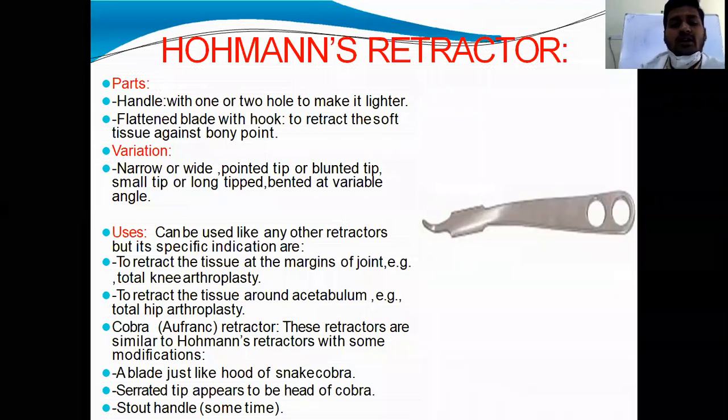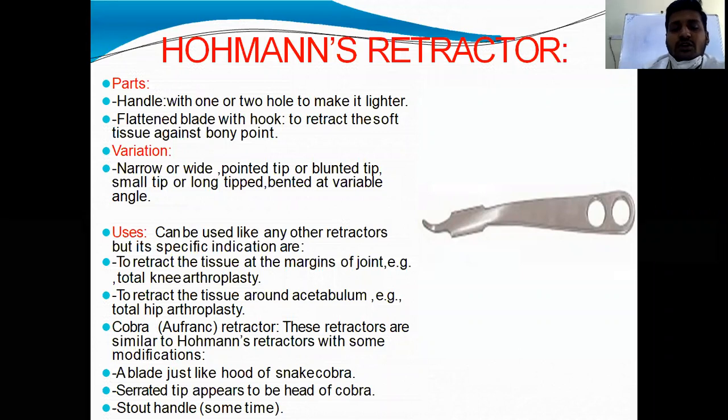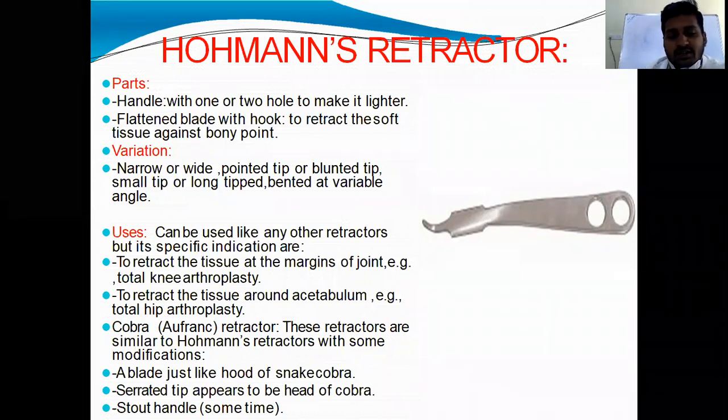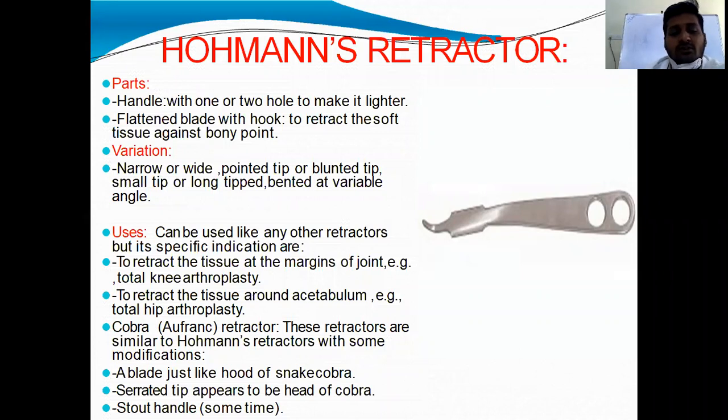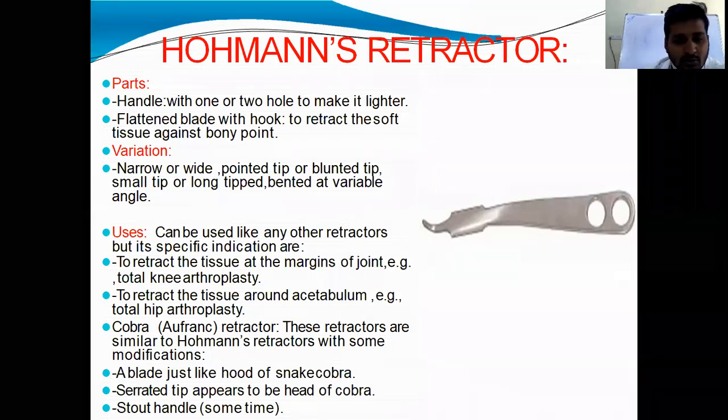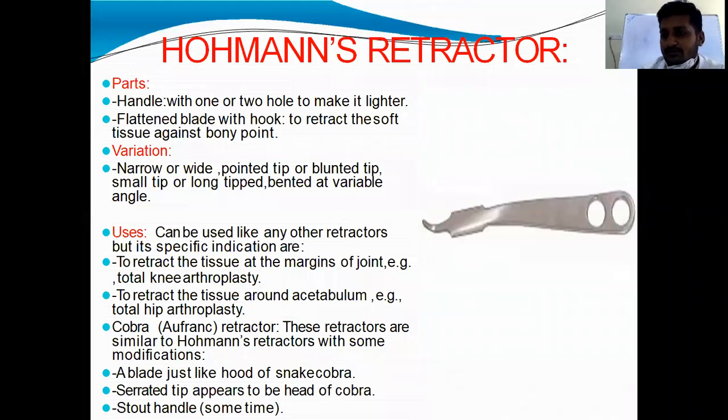This can be used like any other retractors, but its specific indications are to retract the tissue at the margins of the joint, like in total knee arthroplasty, and to retract the tissue around the acetabulum in total hip arthroplasty. And the cobra retractor: these retractors are similar to the Homan's retractor with some modifications. A blade just like the hood of a snake cobra. Here the blade is flattened, and in cobra retractor it will be like, I will draw and show the picture.